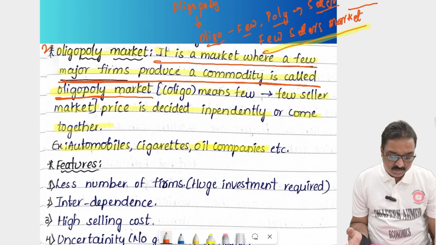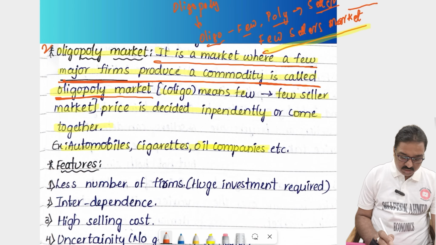In this market, price is decided independently or they come together. For example, oil companies: if one company wants to increase the price of petrol slightly, by 1 rupee per liter, the others should also follow that price, because there are limited players and good coordination. Independently they also decide the goods' price, and they come together mutually; three or four producers come and discuss the price of the good. So this is called the oligopoly market.